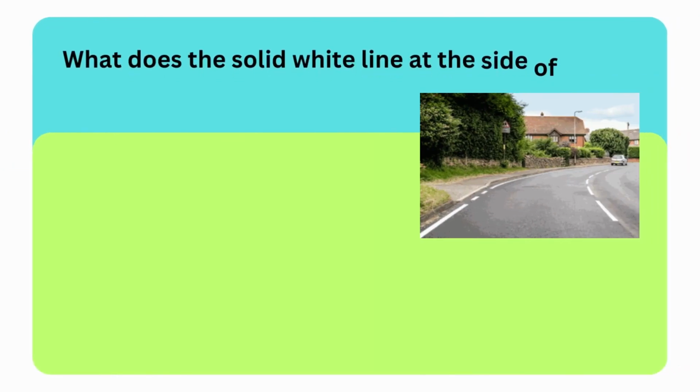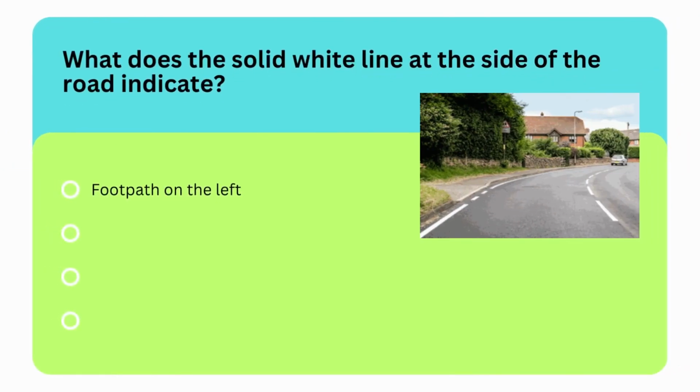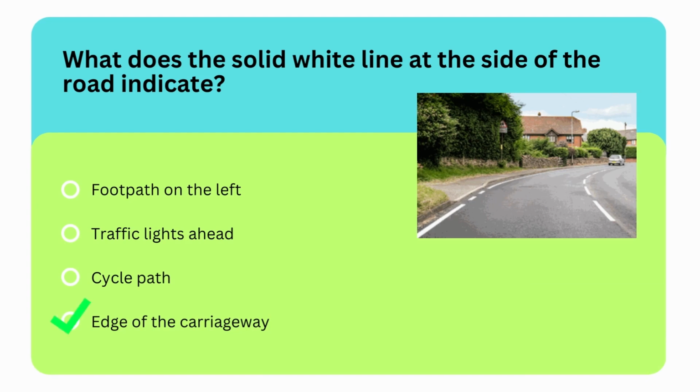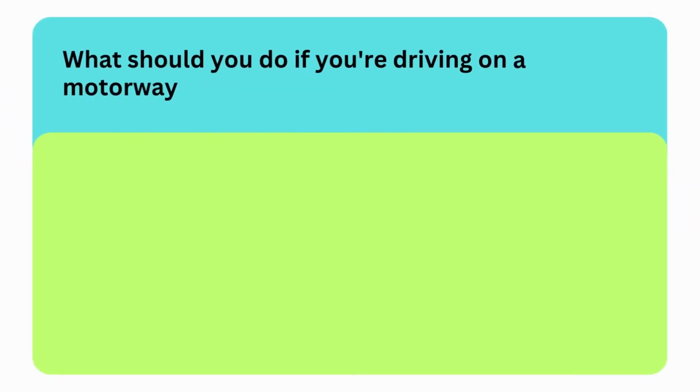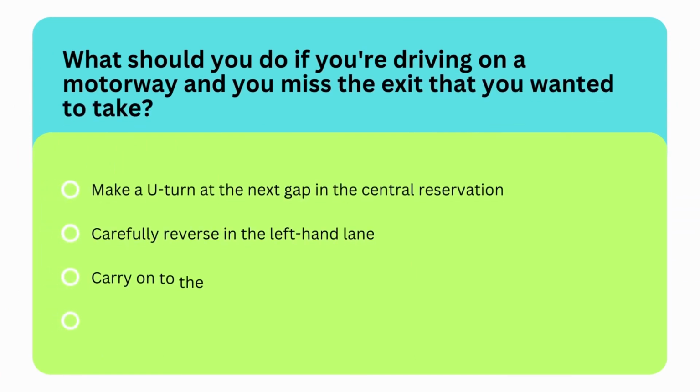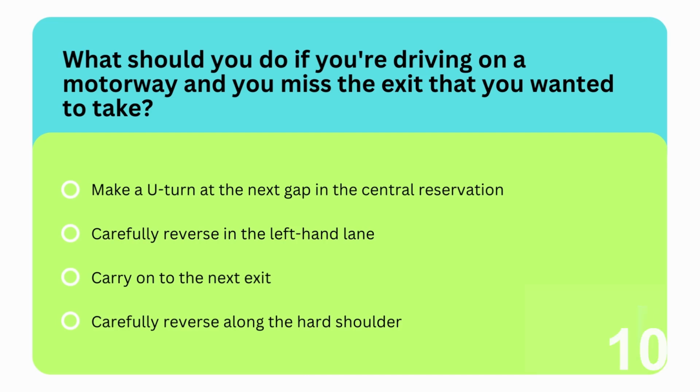Next question is, what does the solid white line at the side of the road indicate? Options are footpath on the left, traffic lights ahead, cycle path, or edge of the carriageway. So the correct option is last option, they indicate the edge of the carriageway. Next question is, what should you do if you're driving on a motorway and you miss the exit that you wanted to take? Options are, make a U-turn at the next gap in the central reservation, carefully reverse in the left-hand lane, carry on to the next exit, or carefully reverse along the hard shoulder.